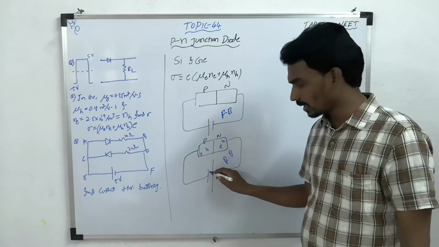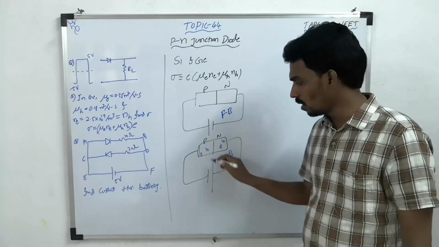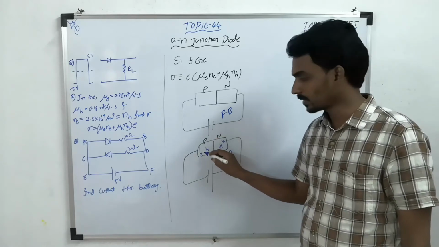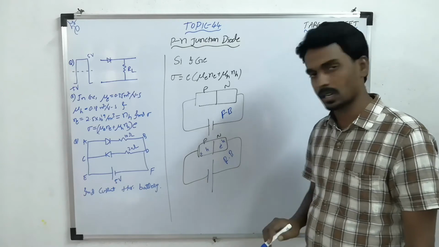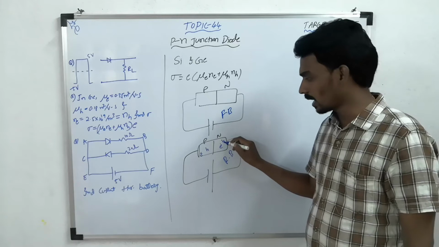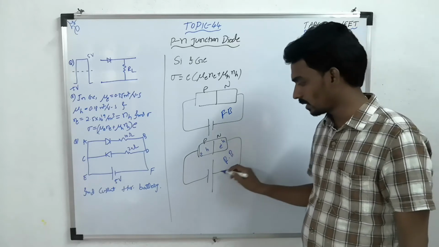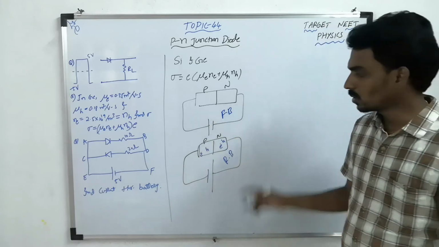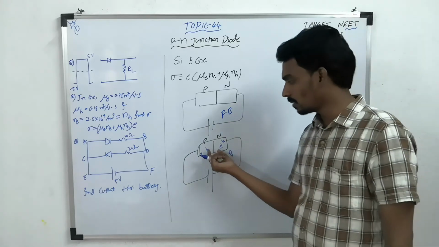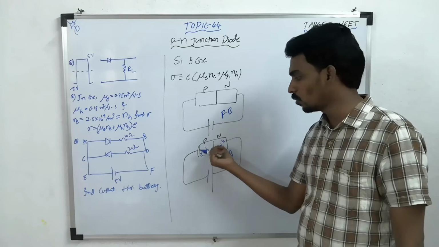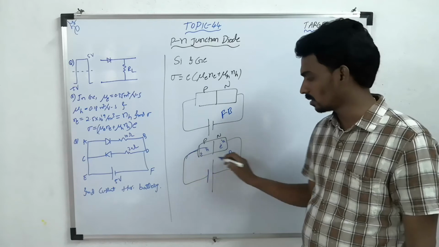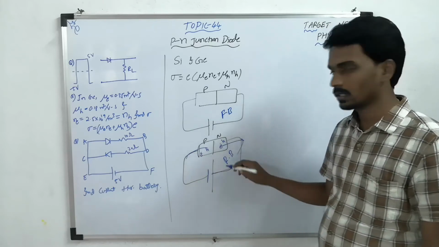Here you connected in reverse polarity, so minority charge carriers, electrons in p-type, get repulsion from the negative terminal, and minority charge carriers, holes in n-type, get repulsion from the positive terminal. So they are now crossing the barrier. Here the majority charge carriers will move away from the junction because the negative terminal will attract holes and the positive terminal will attract electrons.